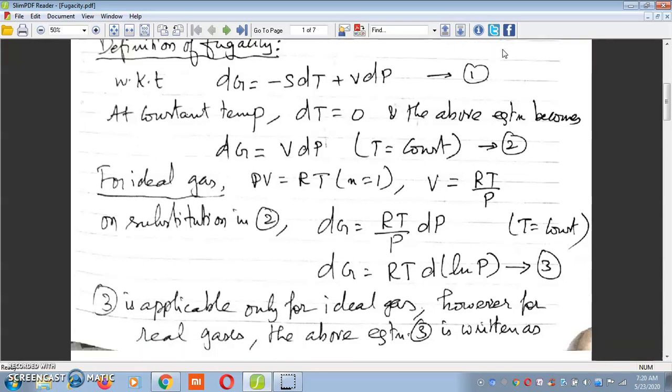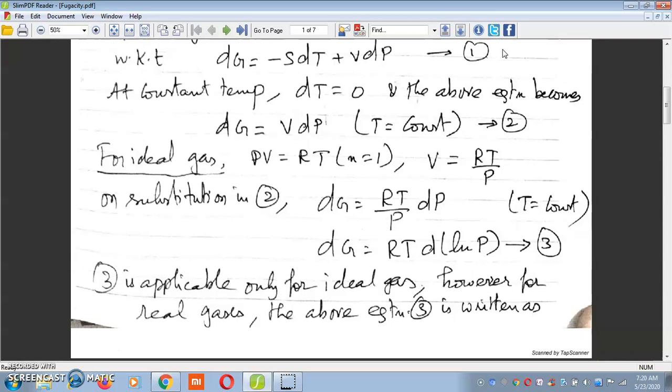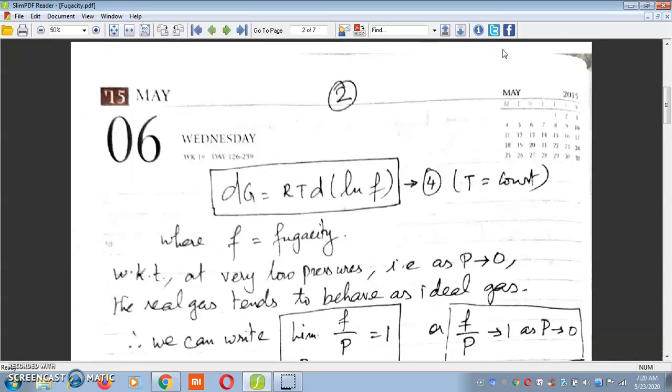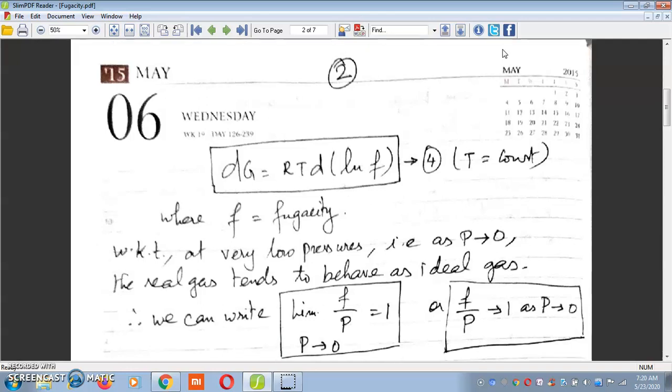Now, equation 3 is applicable only for ideal gases. However, for real gases, the above equation 3 is written as dG is equal to RT d of ln f, as given by equation 4, where we call f as fugacity.